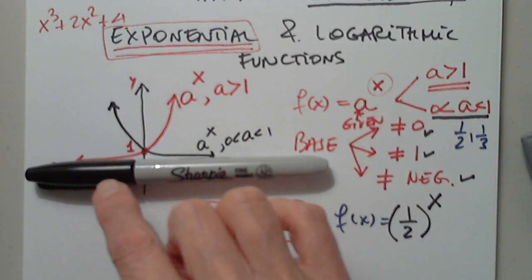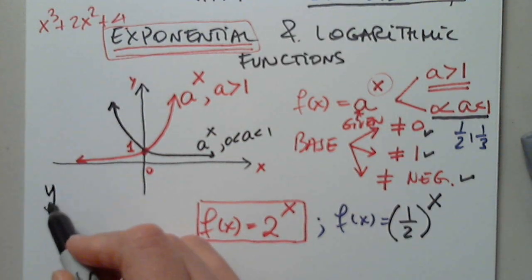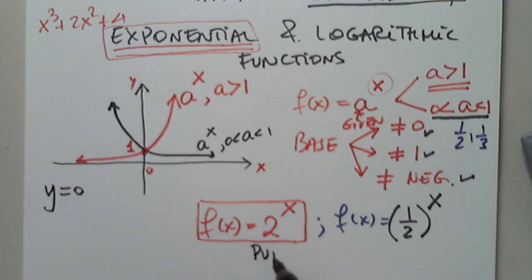Horizontal what? Asymptote. Thank you very much. So y equals 0 for both shapes. So notice that this is a pure exponential function.